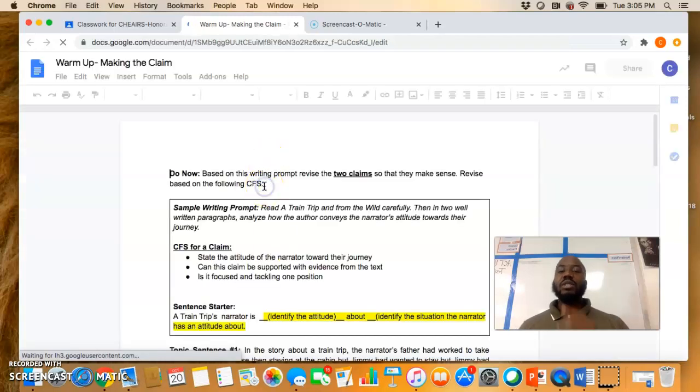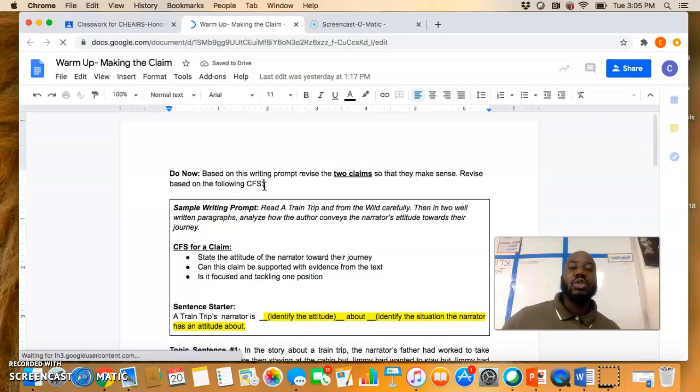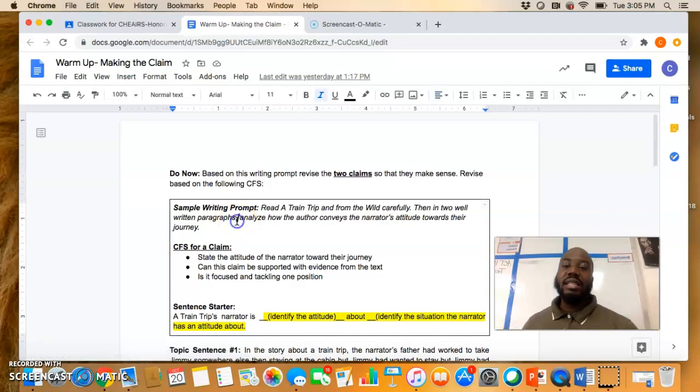And then right here, based on the writing prompt, you're going to revise the two claims so they make sense. So you're going to revise based on the following CFS. This is a sample writing prompt. Read a train trip and from the wild carefully. Then in two well-written paragraphs, analyze how the author conveys the narrator's attitude towards their journey. You're not writing to this prompt, but the two claims that you're going to revise were based on this prompt.